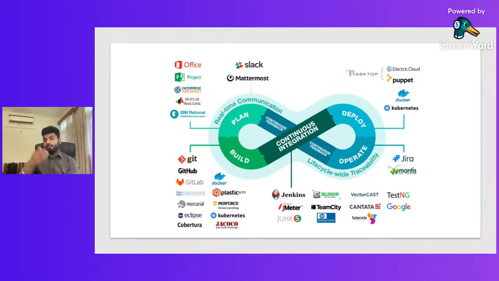Then when we talk about build, we build on top of GitHub repositories and similar tools.